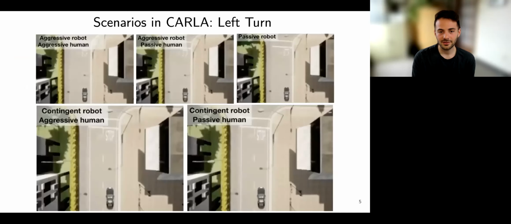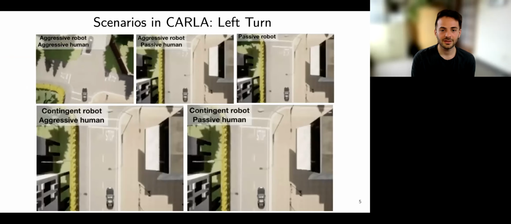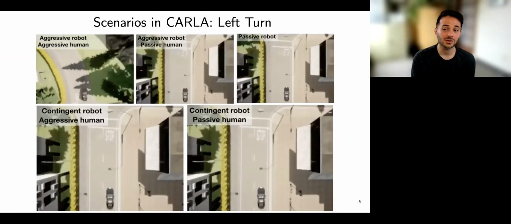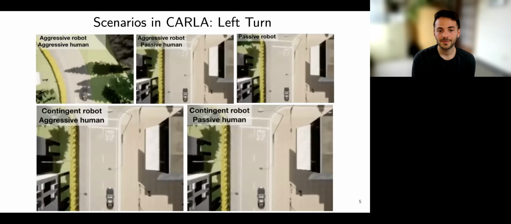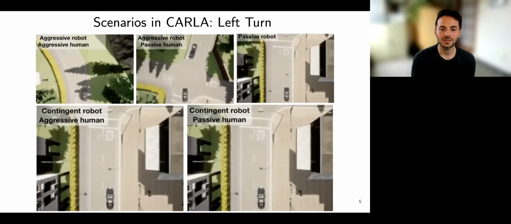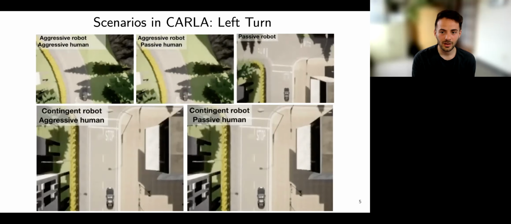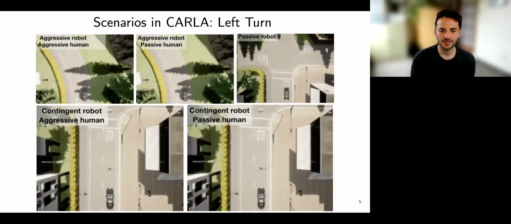We implemented various scenarios that require contingent planning in the Carla simulator. On this slide, I'll present videos of each of the possible outcomes in the left turn scenario. The first video shows the outcome in which an aggressive robot turns unsafely in front of another car that the robot does not control, which I'll refer to as the human, and the human is unable to yield in time. The second video shows the same aggressive robot coupled with a human that is able to yield in time. The third video shows a passive robot that always waits outside the intersection for the human to pass.